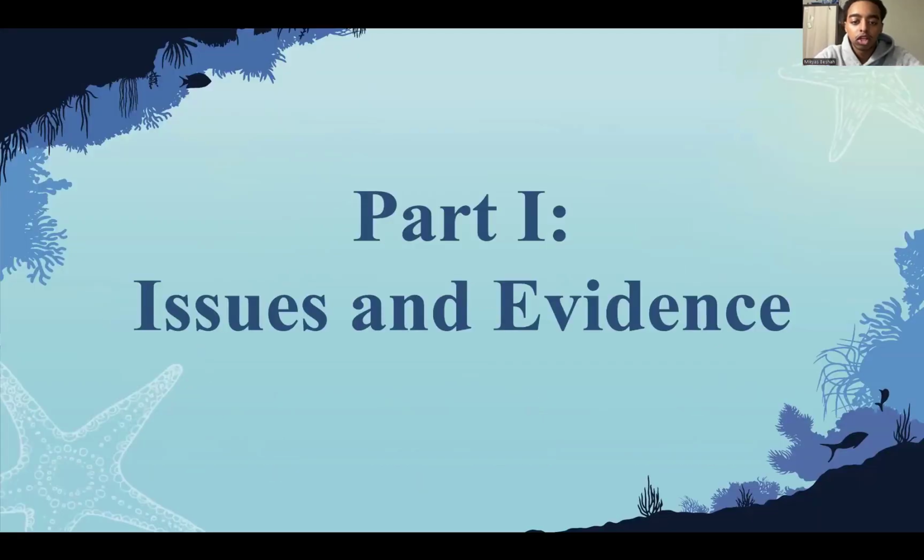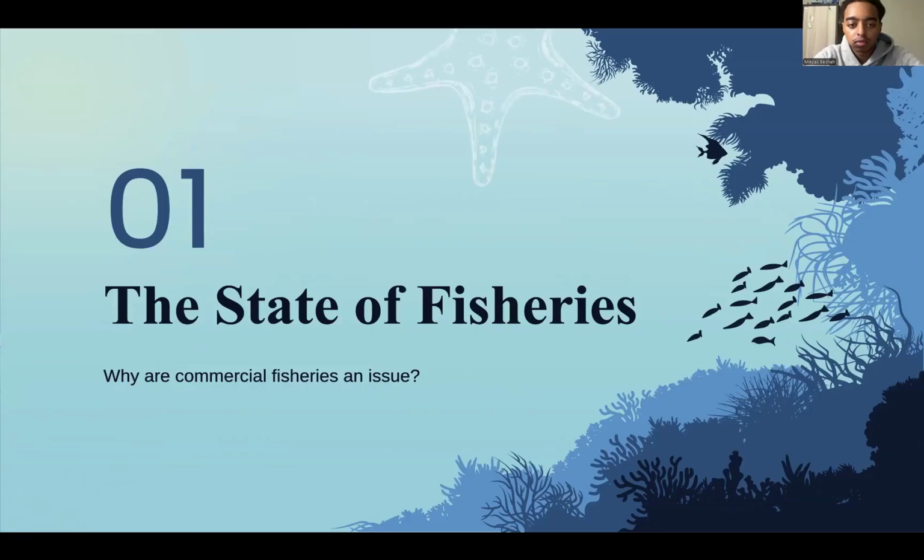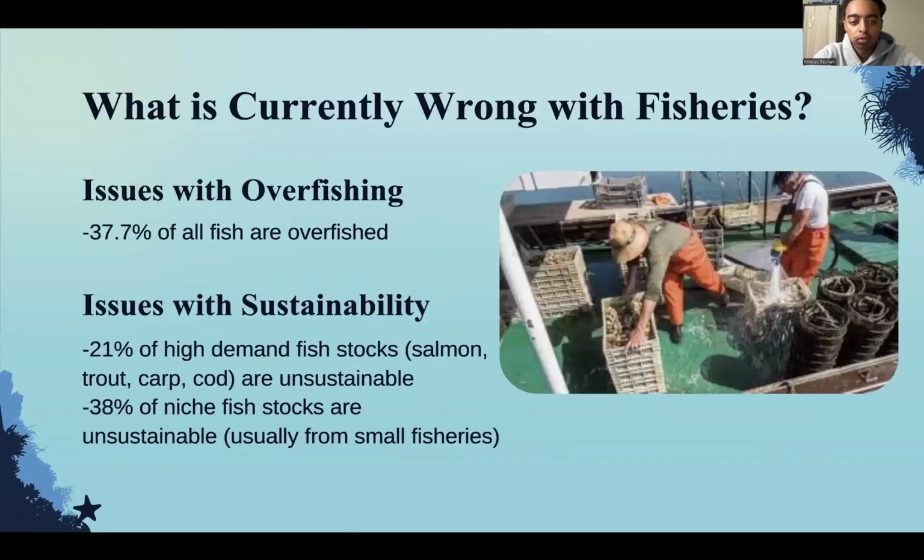All right, part one, issues and evidence. The state of fisheries. Why are commercial fisheries an issue? So currently, what's wrong with fisheries is that 37% of all fish are overfished. And there are also issues with sustainability. 21% of high demand fish stocks that include salmon, trout, carp, and cod are unsustainable. And 38% of niche fish stocks are unsustainable.